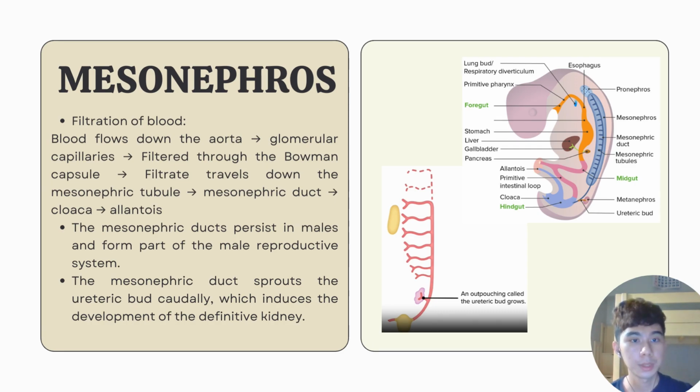The mesonephros disappears by 16 weeks, except in male fetuses in whom the proximal segments of some caudal mesonephric tubules contribute to form part of the male reproductive system. Additionally, the mesonephric duct sprouts the ureteric bud caudally, which induces the development of the definitive kidney.